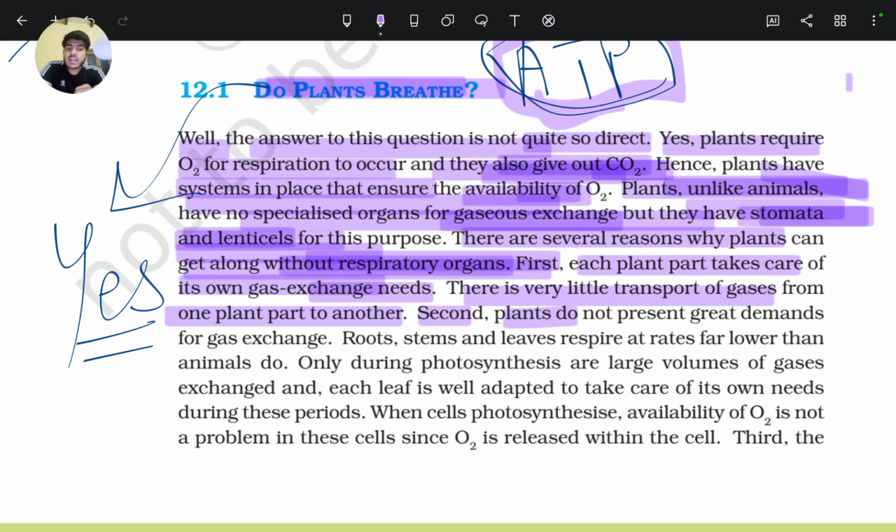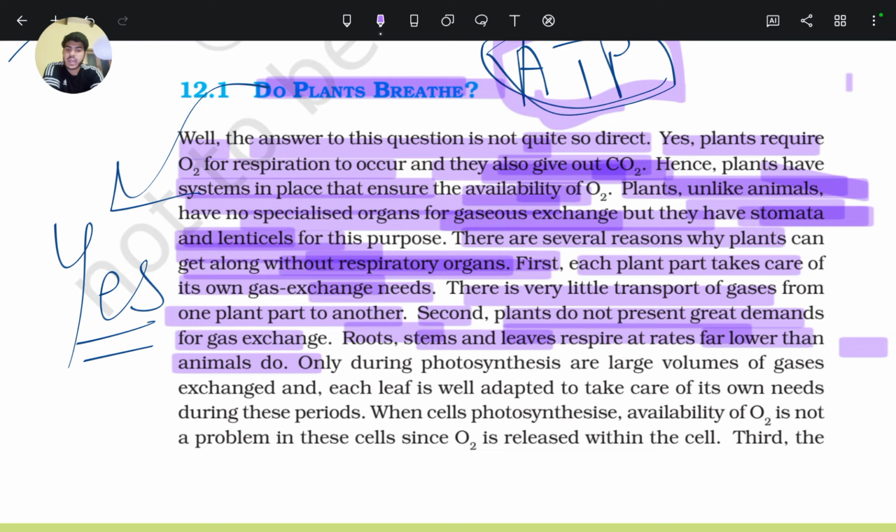Second, plants do not present great demands for gas exchange. Roots, stems, and leaves respire at rates far lower than animals do. Animals use more energy, so they have more need for breathing.